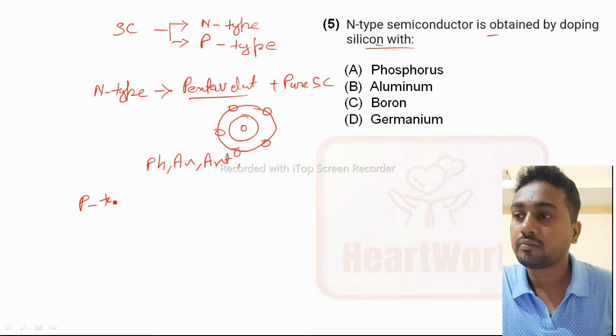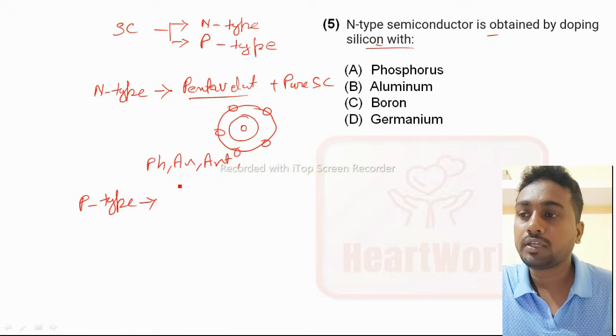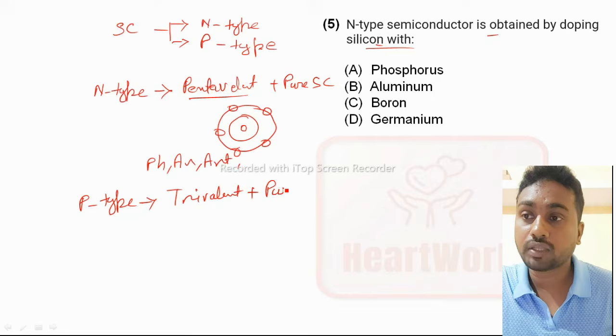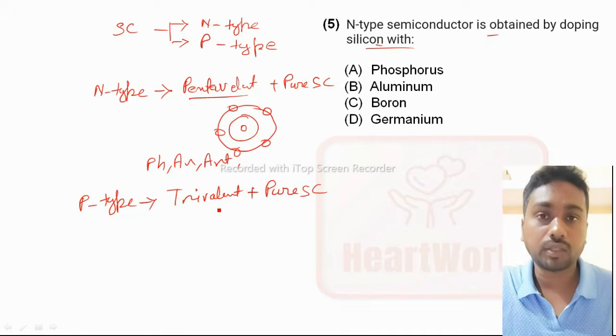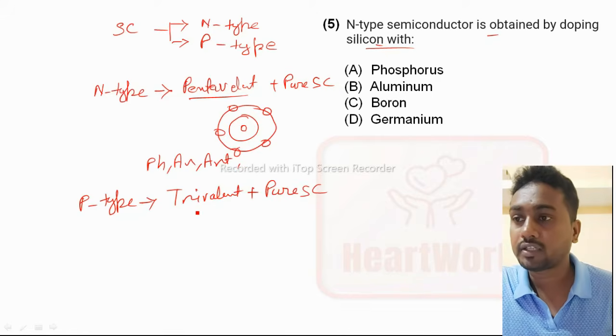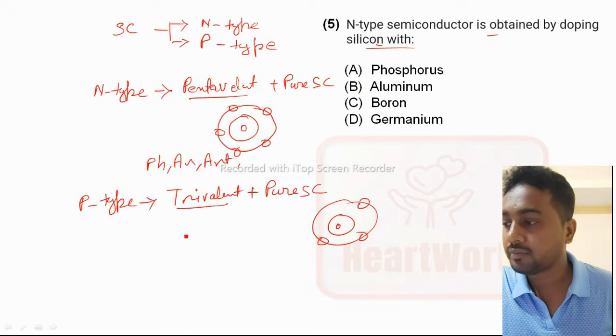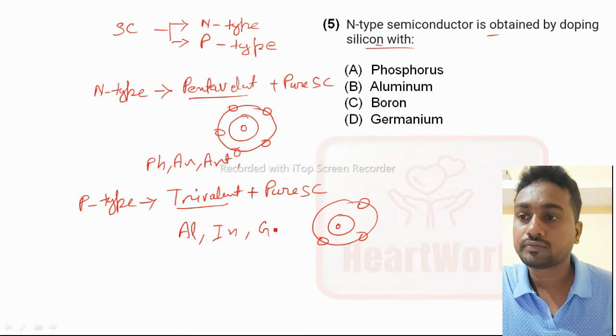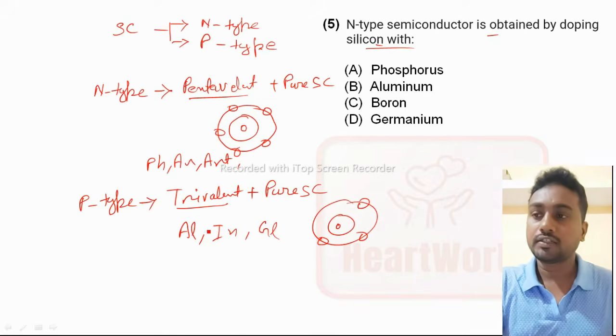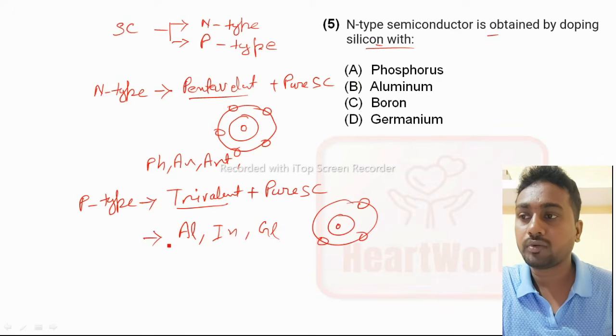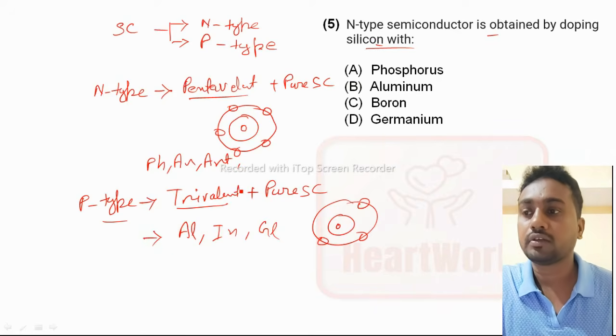Same for P-type. What is P-type? In P-type, trivalent impurities are doped with a pure semiconductor, then P-type semiconductor is formed. And trivalent means what? Trivalent means in the element there will be 3 electrons present. For example, aluminum, indium, and gallium. These are examples of trivalent impurities, or P-type you can say.